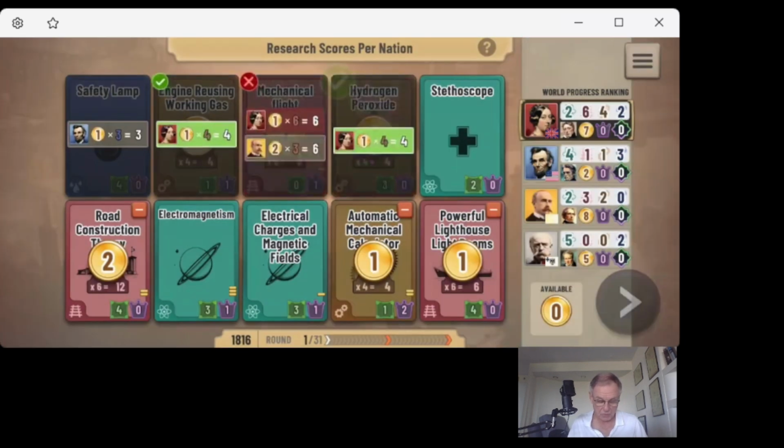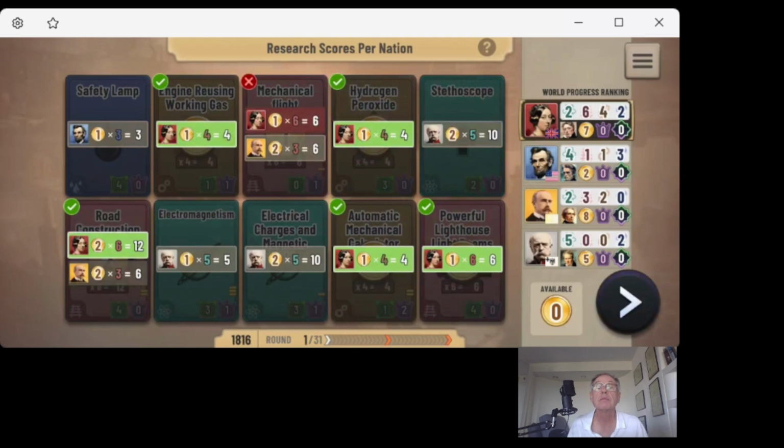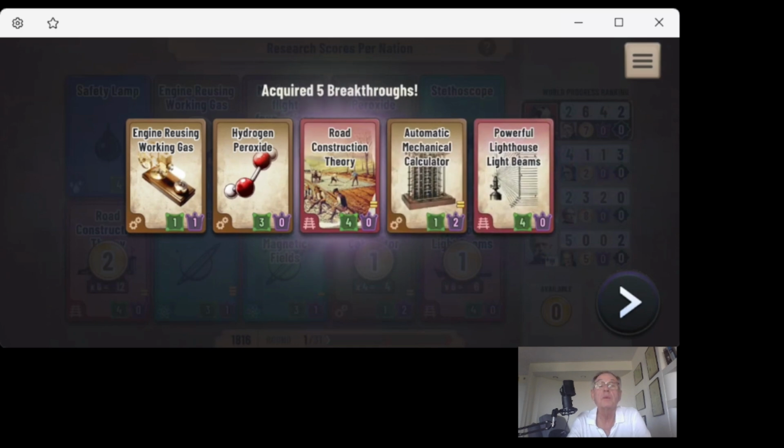Let's see what happens here. Oh, we did fairly well. One transportation breakthrough, mechanical flight foundations, went to France. What happened was we invested 1 token, we had 6 domain strength points, 1 times 6 equals 6. France invested 2 tokens times 3 domain strength points, 2 times 3 equals 6. The computer was nice to France in this instance. It gave that breakthrough to France. So here we see summarized the 5 cards showing the breakthroughs we won.